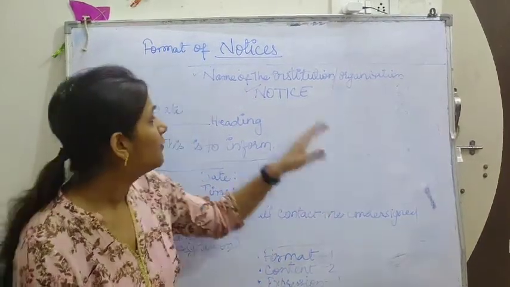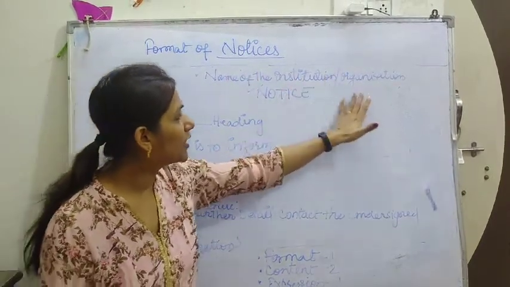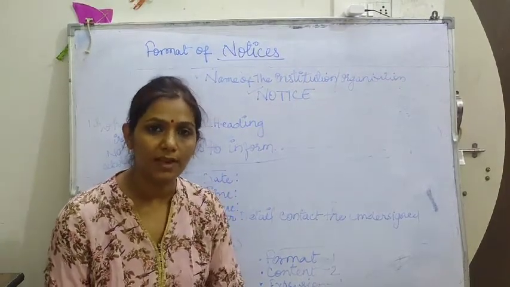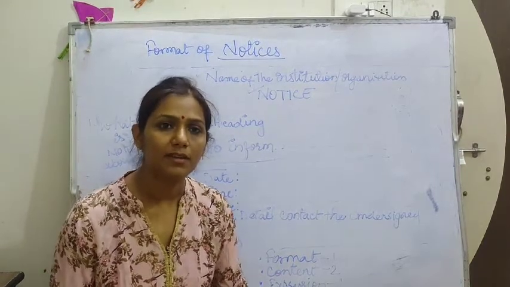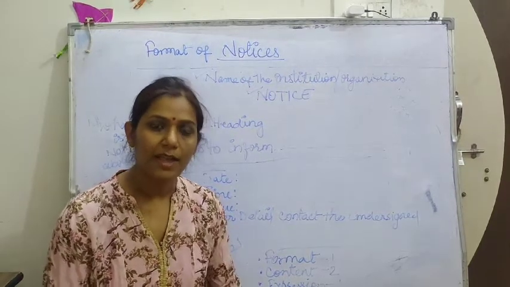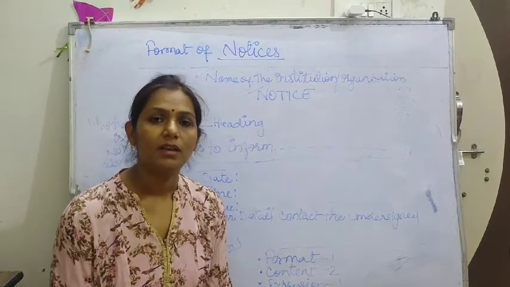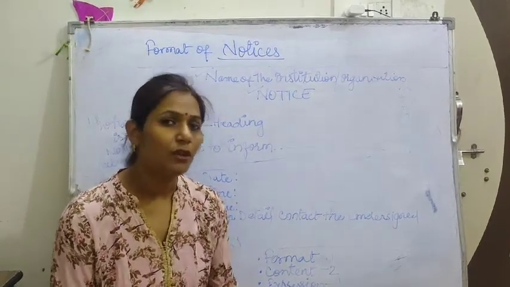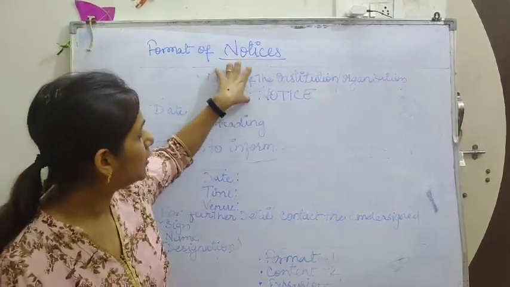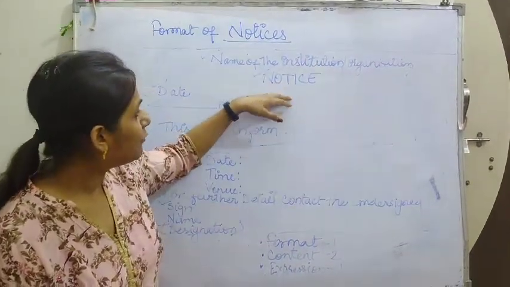So let's start. First, on the top of the notice you will have to write the name of the institution or organization. Maybe you are a student of any school, you might be a working employee of any organization, you might be a member of any club, and you are the head of that club. So if you have to give any information via notice, how would you write that? Then this would be the heading: first, on the top of the notice, you will write the name of your institution. And then you will have to write NOTICE.